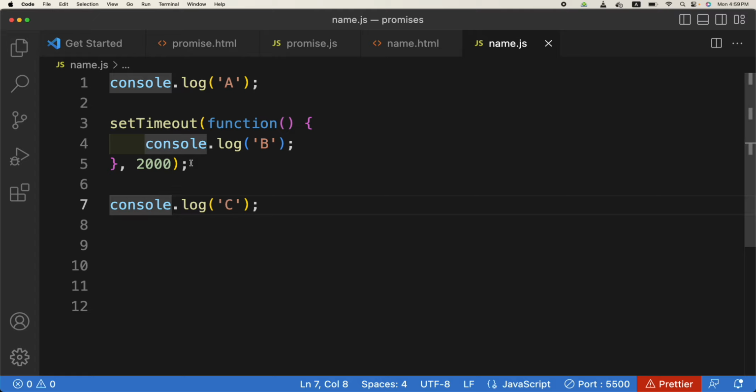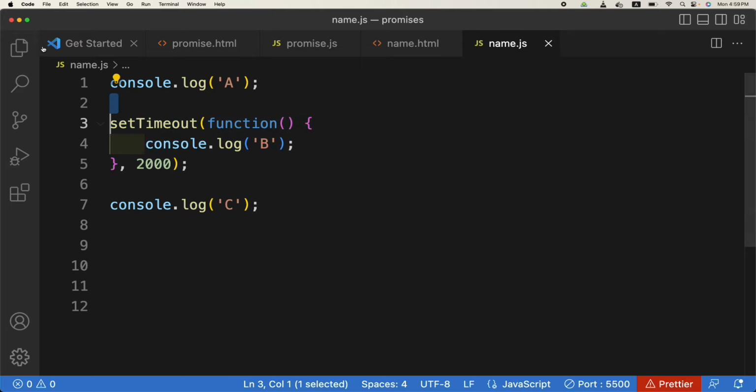This is the asynchronous nature of code in JavaScript. Maybe in some other languages it will wait for this to be over, then shift to the later line. But here in JavaScript, this code will run first, then it will print out this one, and once the 2000 milliseconds have passed, then it will print this one.